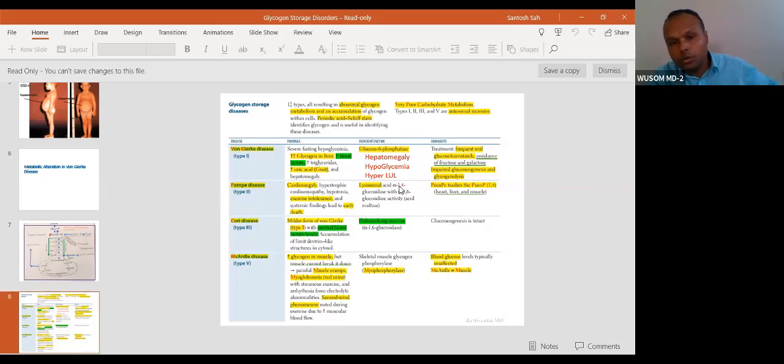This is the only glycogen storage disease of lysosomal type here. We have seen two categories of lysosomal storage disease: mucopolysaccharidosis and sphingolipidosis. This is the lysosomal storage disease of glycogen storage. Pompe disease is because of deficiency of a lysosomal enzyme. These others are cytosolic enzymes, all cytosolic. This is a deficiency of a lysosomal enzyme. Remember, acid maltase is deficient. This maltase breaks both bonds, alpha 1,4 and alpha 1,6. So acid maltase is deficient.